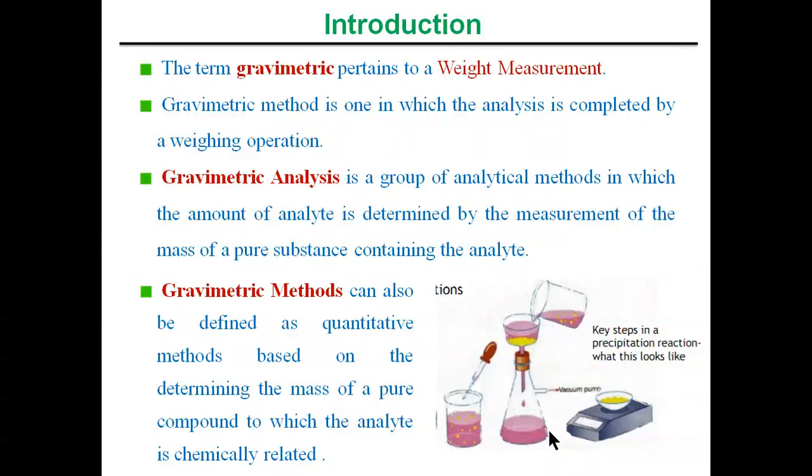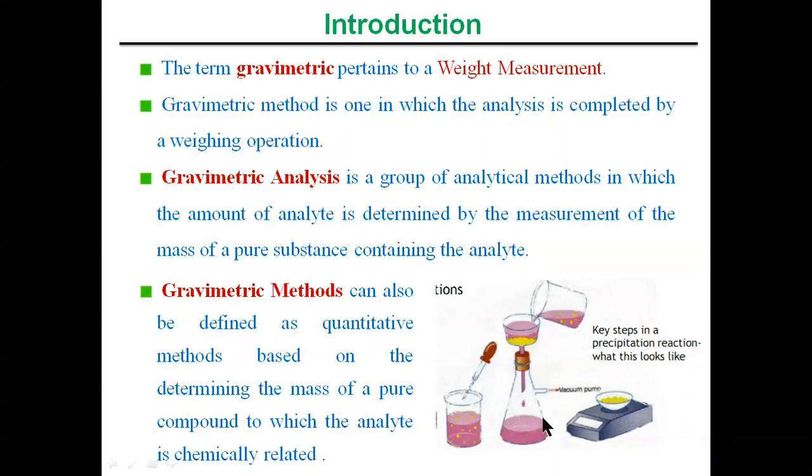Gravimetric methods can also be defined as a quantitative analysis, as we are weighing the mass of the substance or mass of the analyte, which is a quantitative method based on determining the mass of a pure compound to which the analyte is chemically related. So it is a quantitative analytical method based on determining the mass of a pure compound to which the analyte is chemically related.